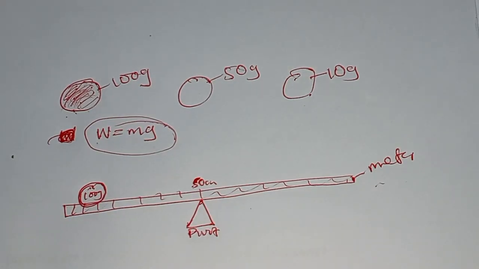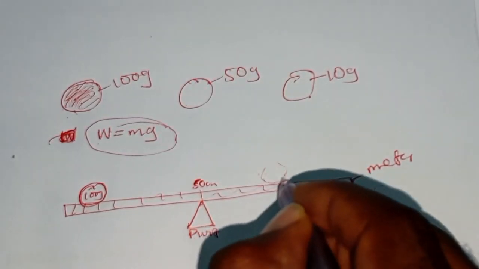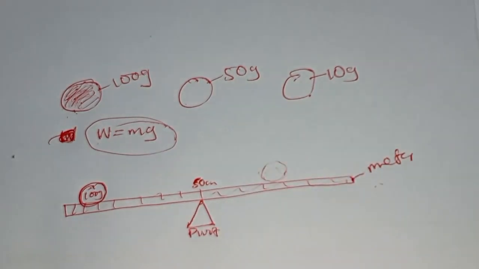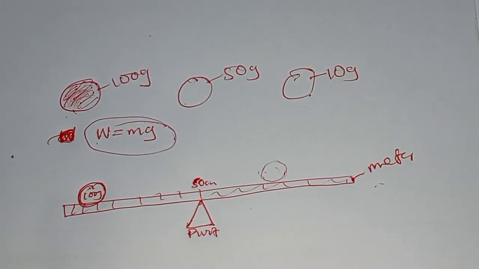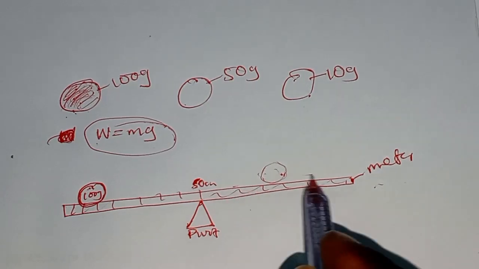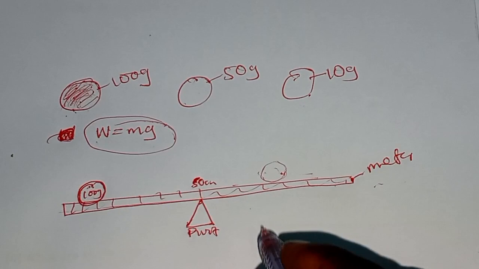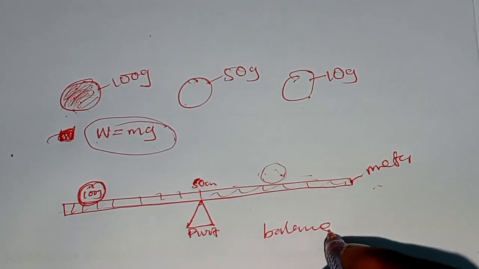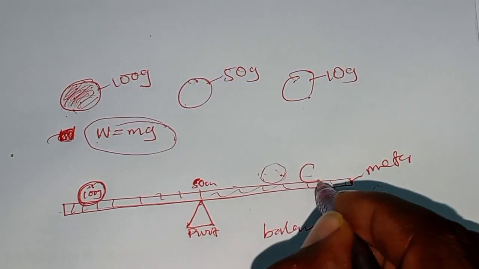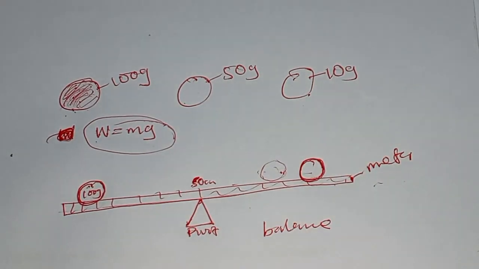Then you take another different mass piece, for example 50, you put it here. So you place it on the right side of the pivot. Then the next thing, you begin to adjust this mass piece. You put it there, there, there, until this lever is balanced. So for example, it balances itself at this position.